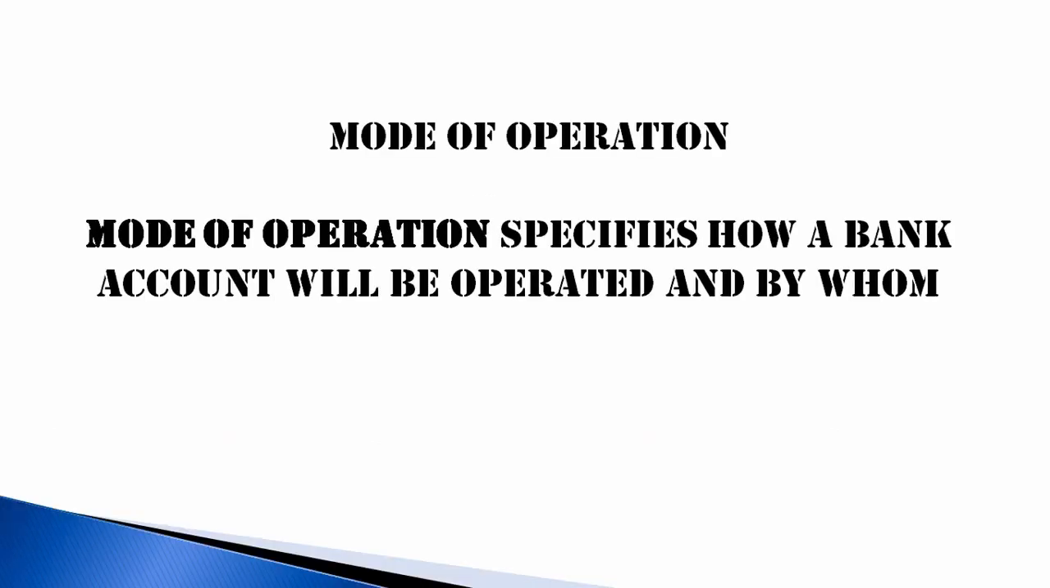Mode of operation. Mode of operation specifies how a bank account will be operated and by whom. For example, if it is an individual account, it is self. If it is a joint account, it can be either or survivor, anyone, or jointly, or A only, B only. These are called mode of operation. If it is a company, then it will be CEO, MD or board of directors. These are called mode of operation.